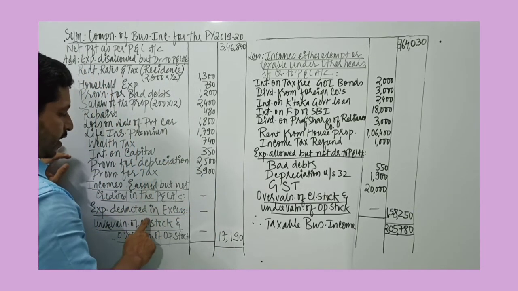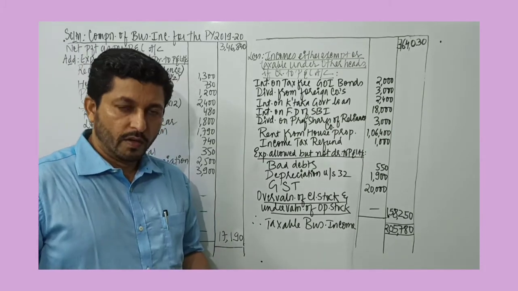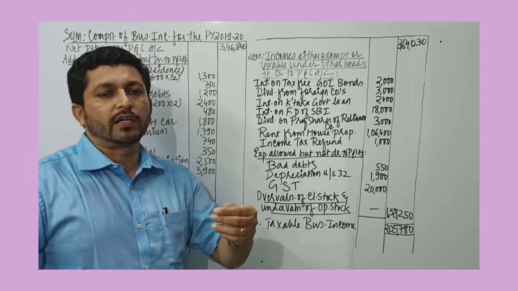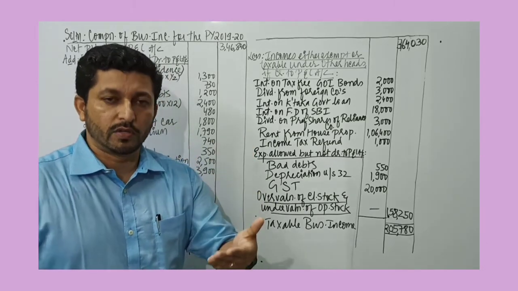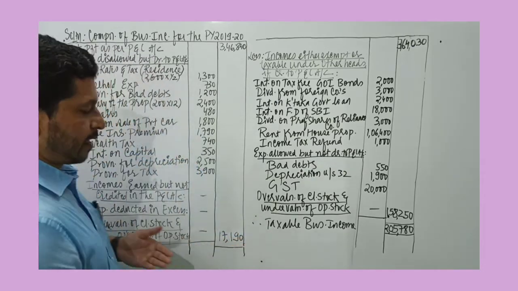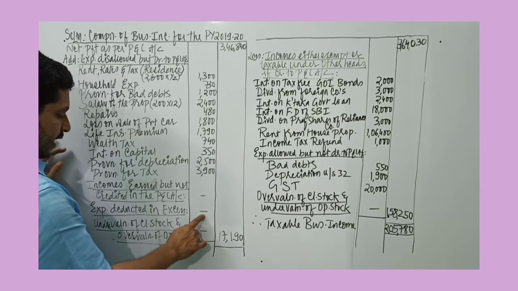Then we have expenses deducted in excess. There is an expense but it is deducted more. For example, rent is actually 3,800. Business has deducted 4,500, 700 rupees more. If that is the case, you will add back that excess amount deducted. There are no such expenses deducted in excess, so we put a dash.